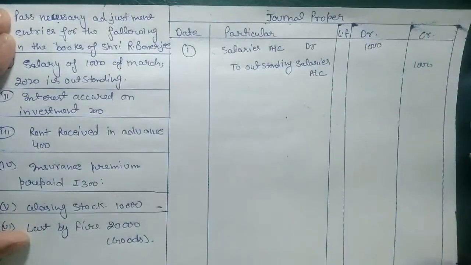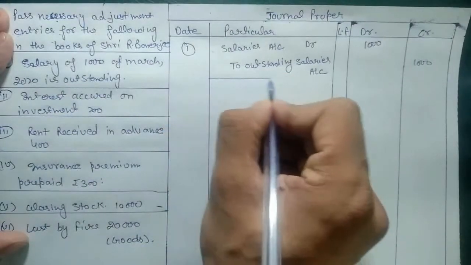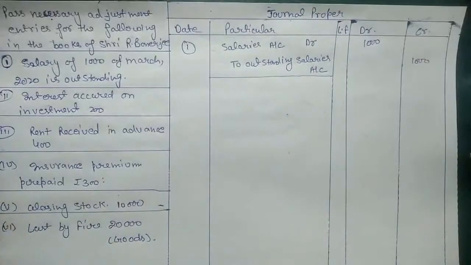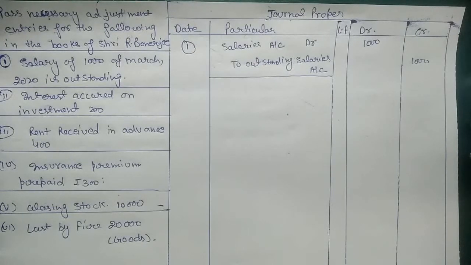So this is the entry for salary outstanding. Then we need to close this entry by putting this line. When we are paying salary, the entry is salary account debit to cash or bank. But when the salary is due on us, meaning we need to pay, we have still not paid that salary, it is outstanding, so we use outstanding salary instead of cash or bank.